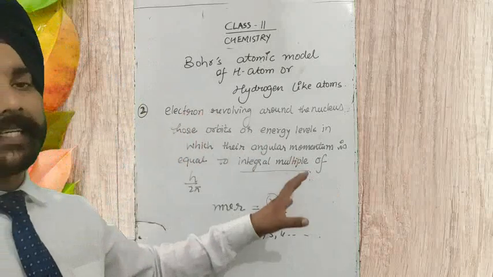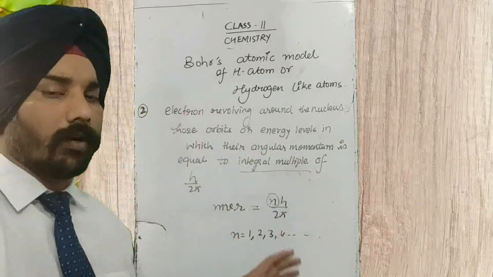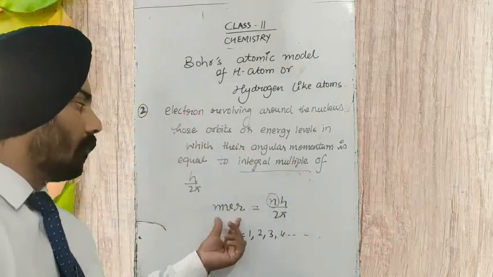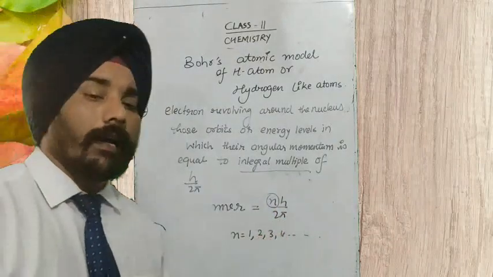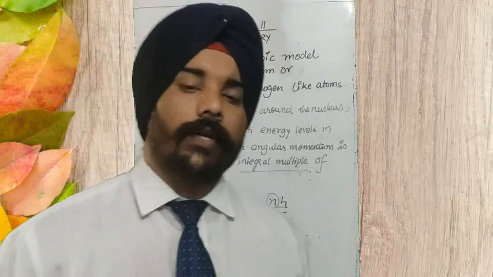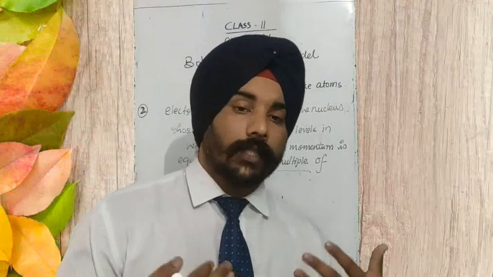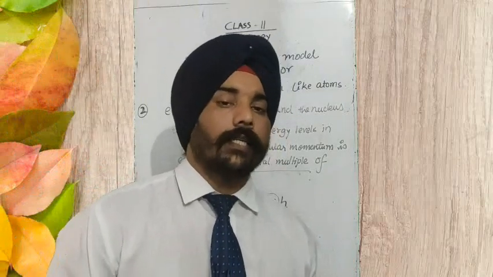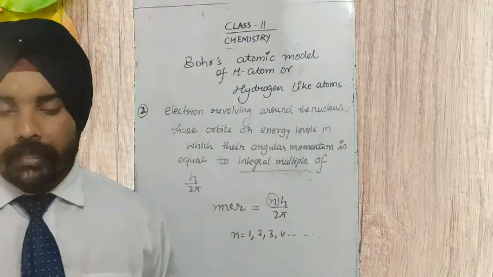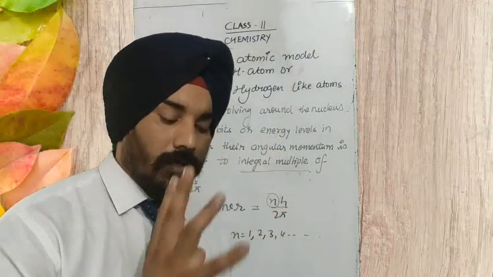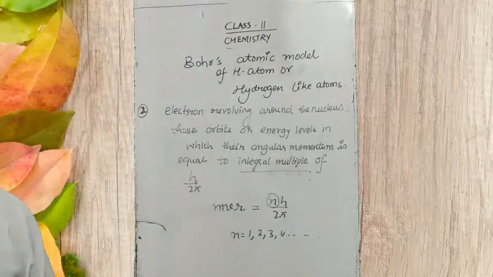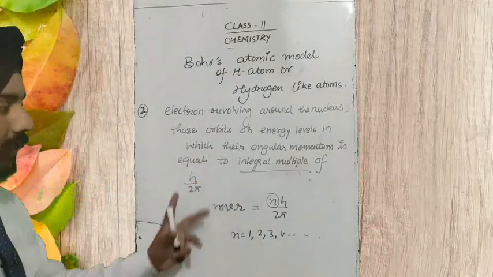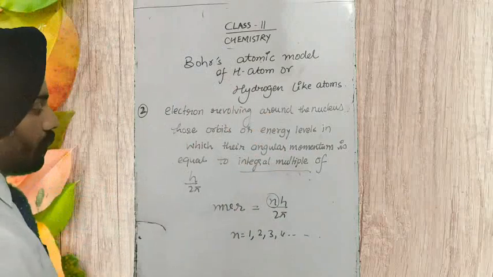So only those energy levels in which the angular momentum is equal to an integral multiple of h upon 2 pi, he called stationary orbits. That kind of energy level we call a stationary orbit. These are stationary levels. In these energy levels, the electron does not lose or gain energy. So very mathematically he explained everything.